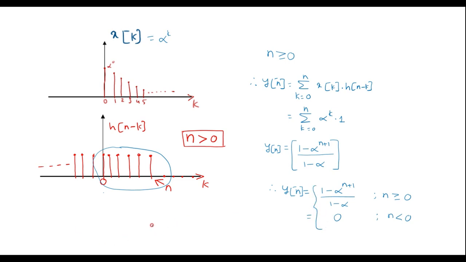Now if we try to plot y of n signal, it will be continued like this, and for the amplitude 1 upon 1 minus alpha, it will become constant. This is the y of n signal, which is the convolution between given x of n and h of n.